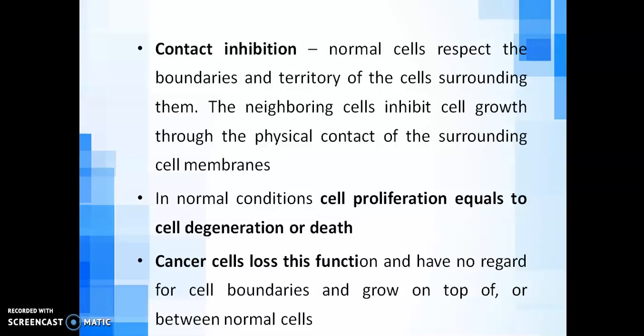Cancer cells cannot identify the other cells. They will grow through, beyond, down, or up, any way they can survive or grow. So in normal conditions, cell proliferation equals cell degeneration or death. But in cancer, the cell proliferation is not equal to cell death.